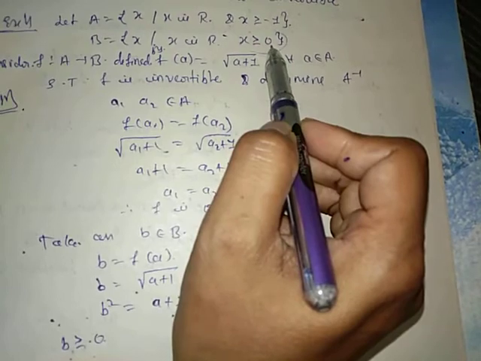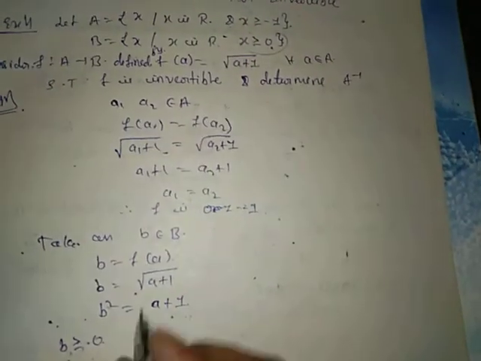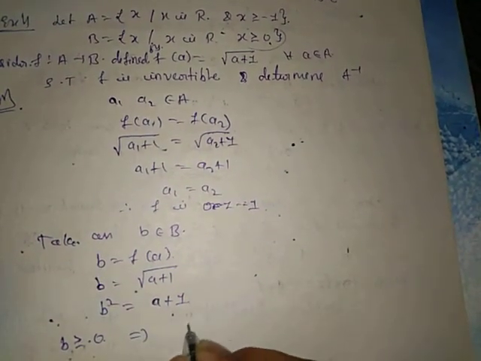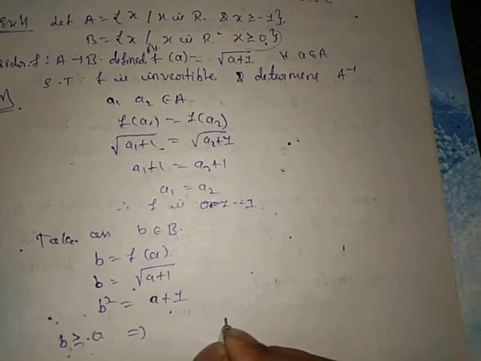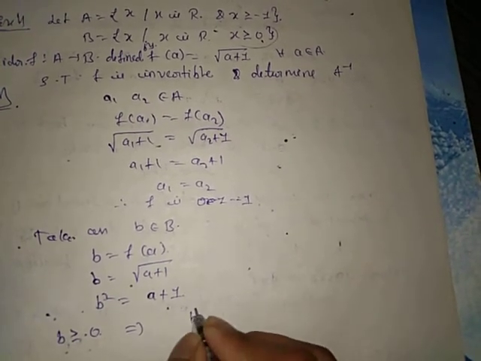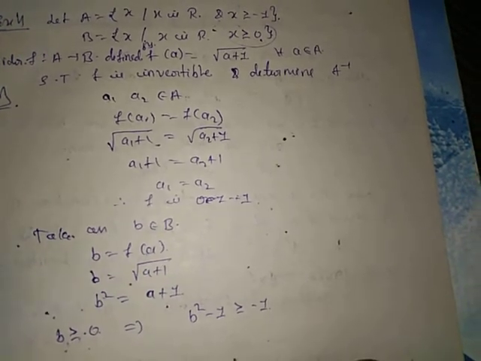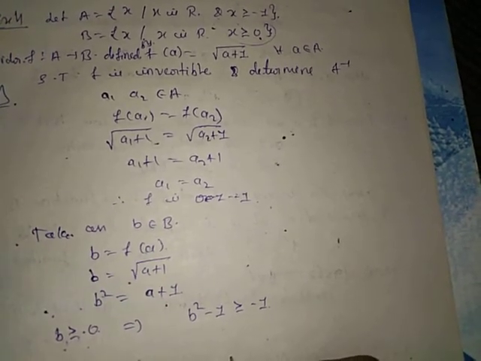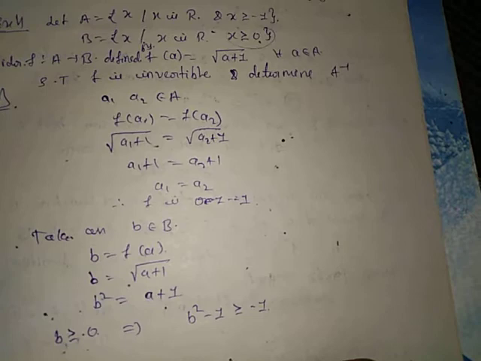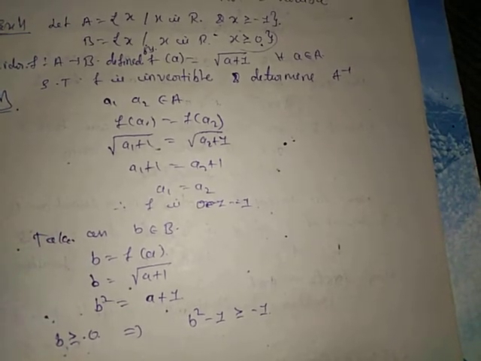If b is greater than or equal to 0, that implies b square is also greater than or equal to 0. If b square is greater than or equal to 0, b square minus 1 is greater than or equal to minus 1.